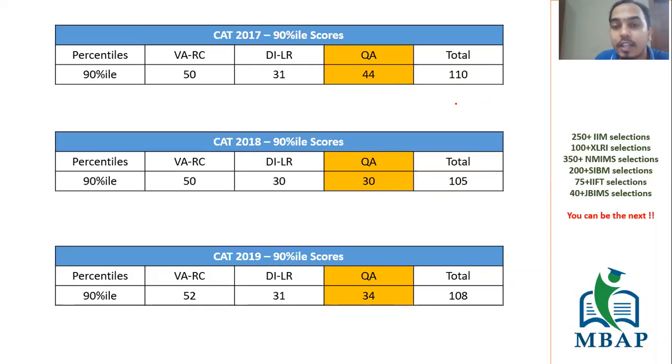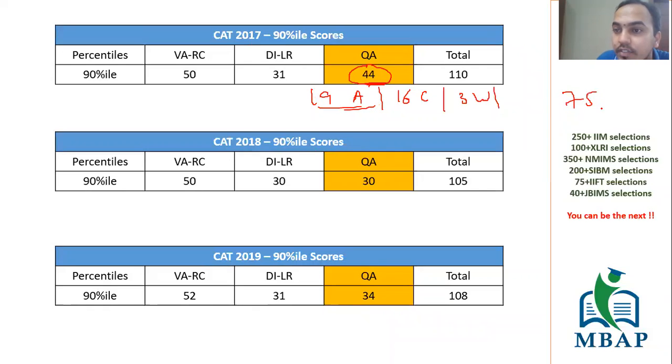Okay, now let's look at it. I've done a detailed analysis. So let's say, for example, if you have to reach a score of 44, that means if you do some 19 attempts, of which you get 16 correct and 3 wrong, you would end up getting this. Understand, guys, whatever I'm discussing is with regards to an accuracy of somewhere between 75 to 85%. So 19 attempts, 16 correct. Now this is in case your CAT, or rather your Quants section, comes to be on an easier side.